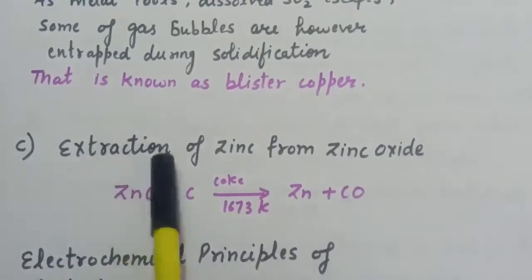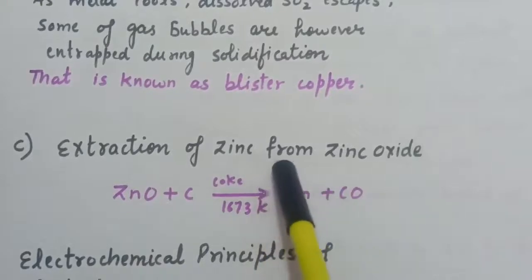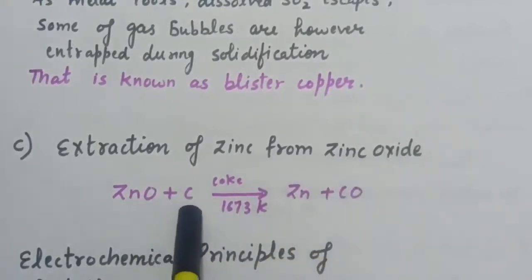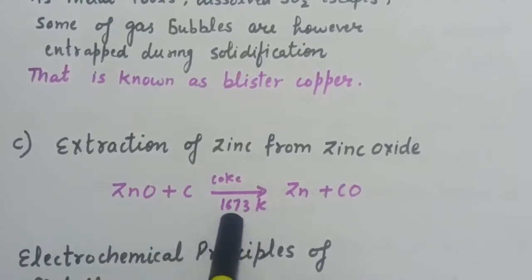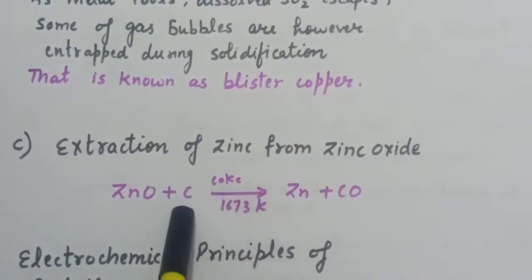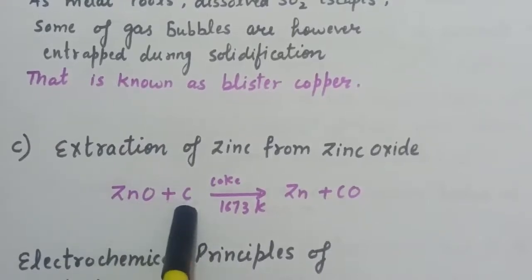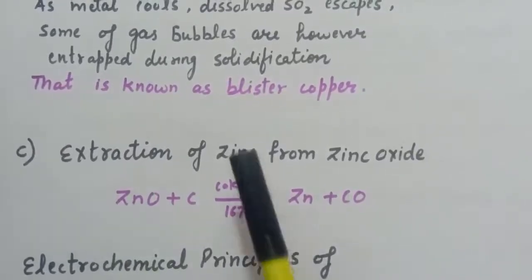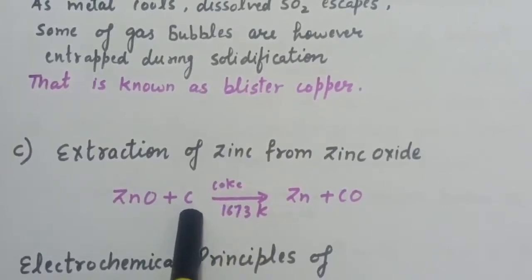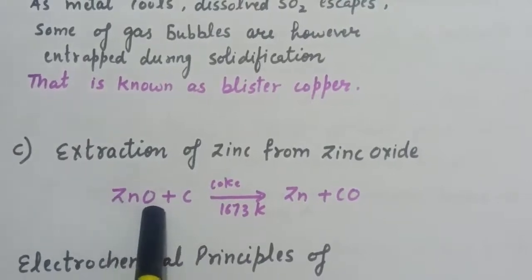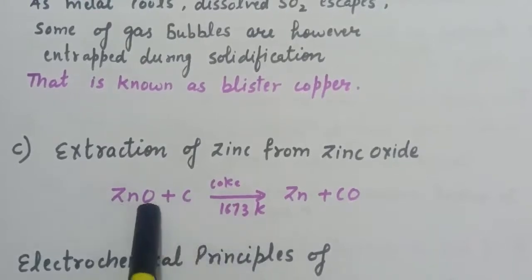Now next is extraction of zinc from zinc oxide. Similar steps are done in the case of zinc from zinc oxide, but the reducing agent here is carbon, and it is used at high temperature, because below 1673 Kelvin the line of CO and the line of zinc oxide lies lower than these lines. So we can say that below 1673 Kelvin we cannot use carbon or carbon monoxide as a reducing agent for the reduction of zinc oxide.